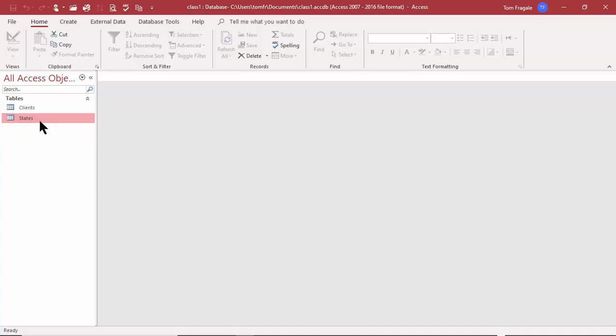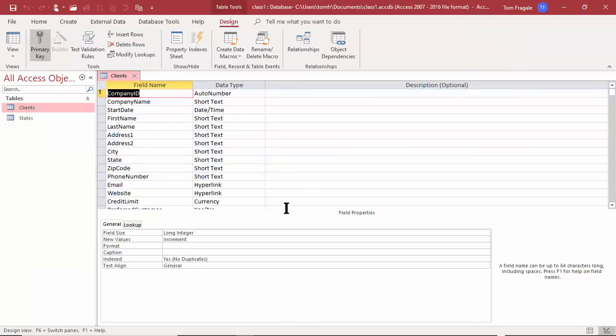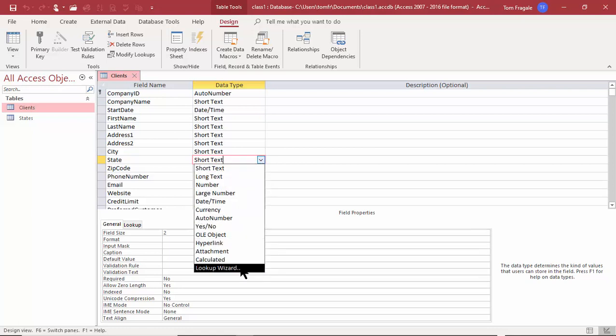So the reason I made the states table is so now I can show you something that's called the Lookup Wizard. So watch how it's going to work. I want to use the states as the source for the state field in the client's table. So I'm going to right click on the client's table, and I'll pick on Design View. Now we're back into this screen. So look, we have the state field. I'm going to come over here and click on the data type for the state field, and we're going to click on the pull down, and we use the Lookup Wizard.